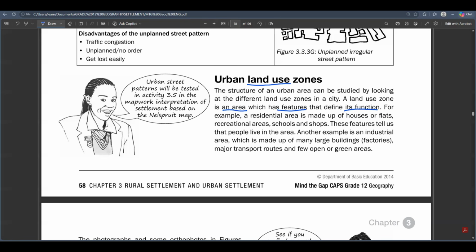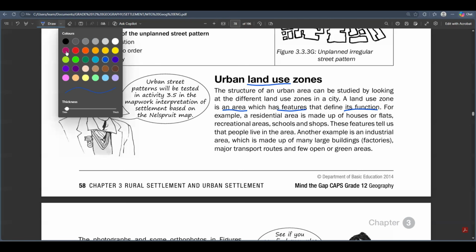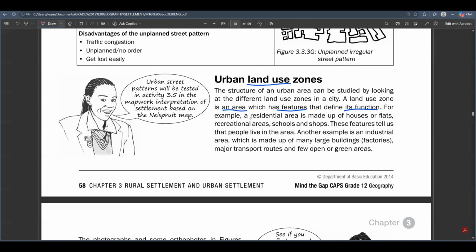For example, a residential area is a land use zone. As the name suggests, it's a place where people reside, where people live. So that place must definitely be made up of houses. It must be made up of maybe flats or hostels. It must be made up of recreational areas because people need to go to parks. It must also contain some schools as well as some shops, because that's a place where people live.